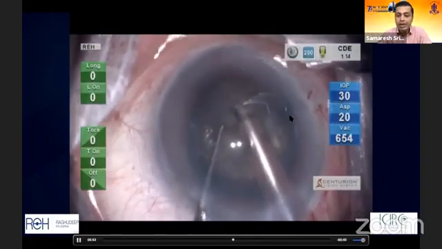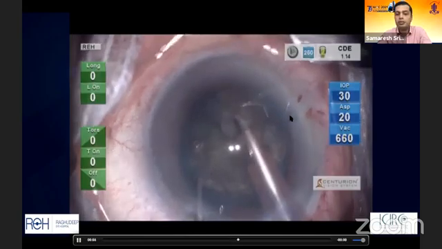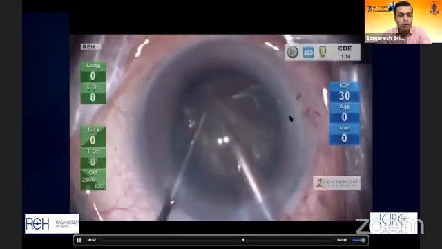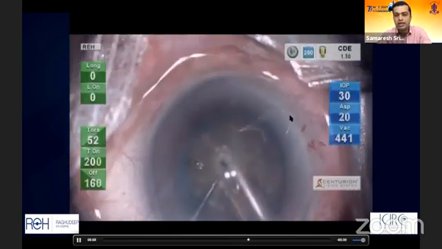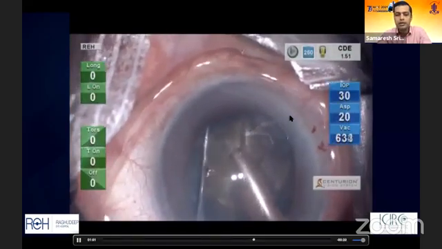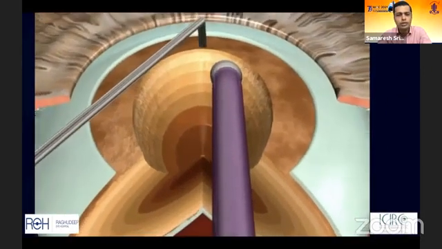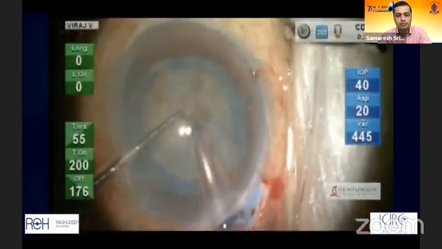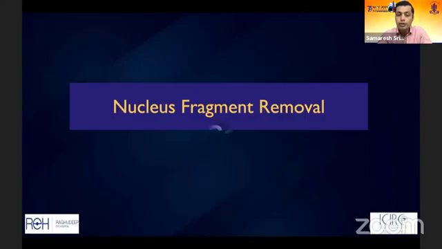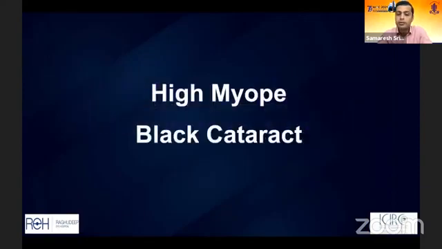And we also use the multi-level chop technique to great advantage to be able to divide the base plate, because until you divide the plate in a black cataract, it's highly unlikely you'll be able to take out the cataract in a better fashion. We published this multi-level chop technique, and I'm not going to dwell over this because it's not the point of concern today. But once you've chopped the nucleus, fragment removal becomes the next big challenge, because in a black cataract, fragment removal can cause surges to happen during the surgery.